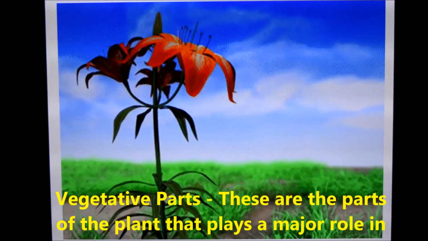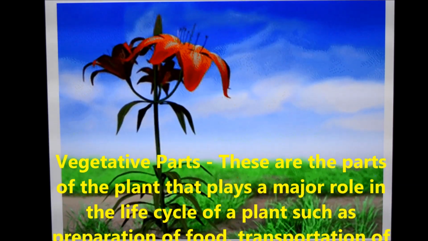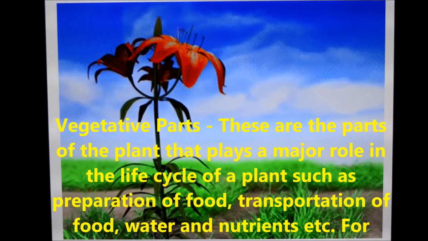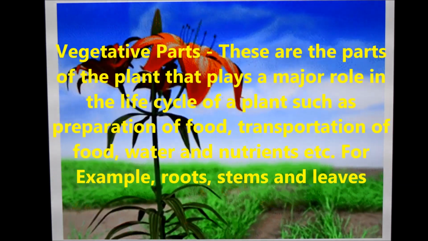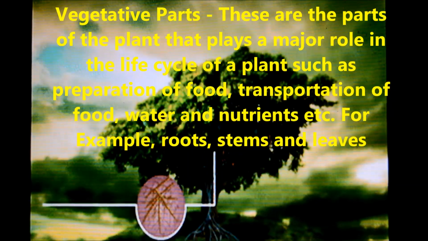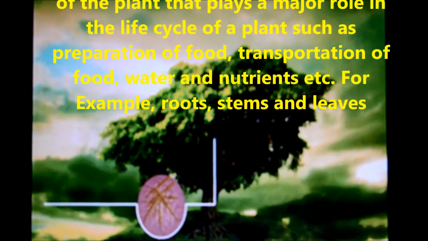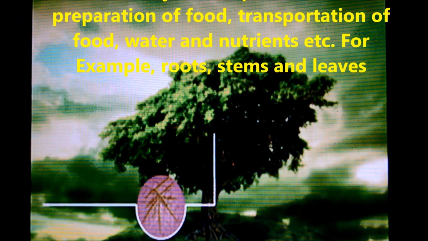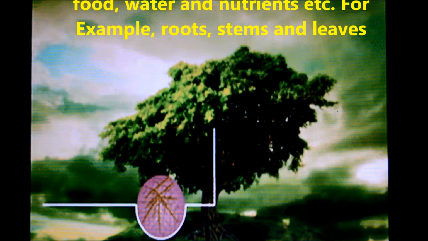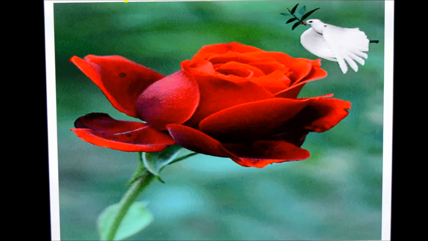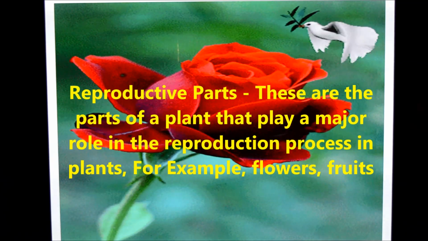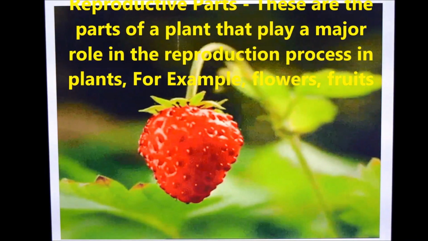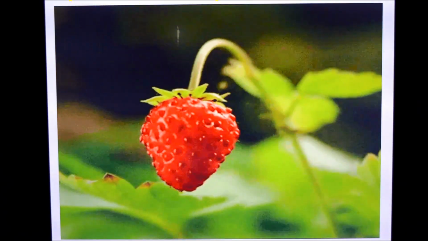Modes of reproduction in plants. Plants have two kinds of parts, vegetative parts and reproductive parts. Vegetative parts are the parts of the plant that play a major role in the life cycle of a plant, such as preparation of food, transportation of food, water and nutrients, etc. Reproductive parts are the parts of a plant that play a major role in the reproduction process in plants.